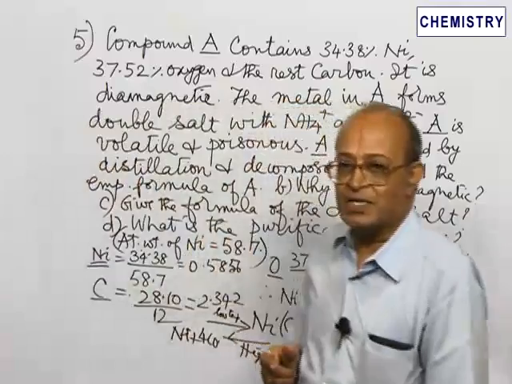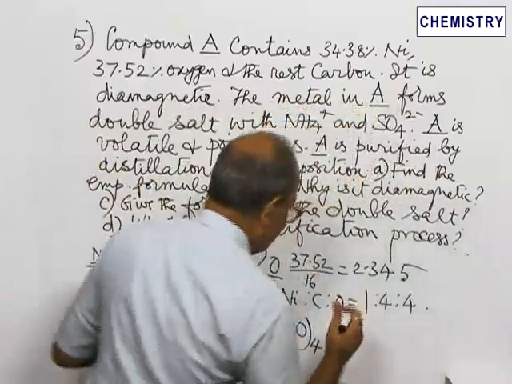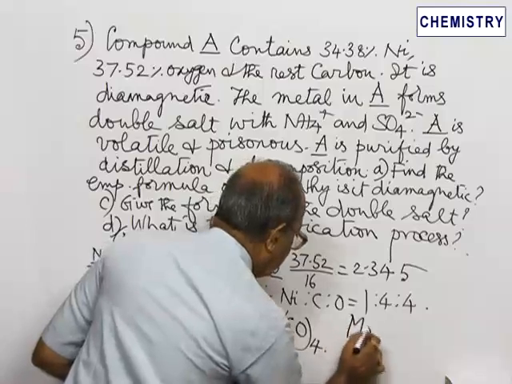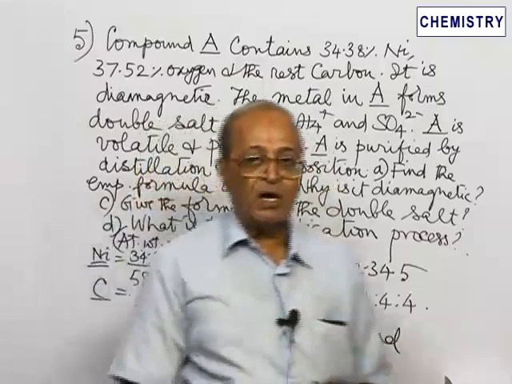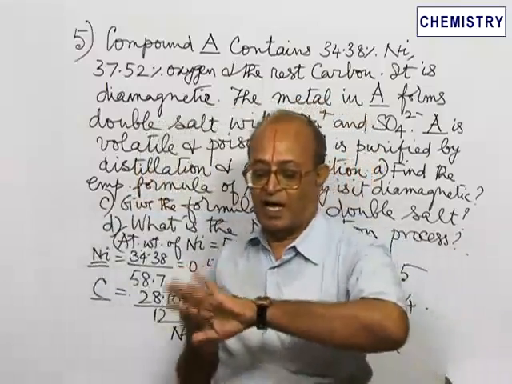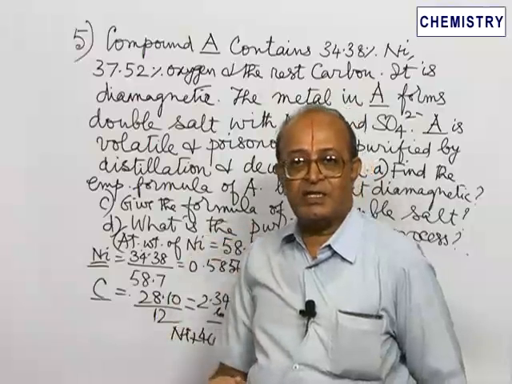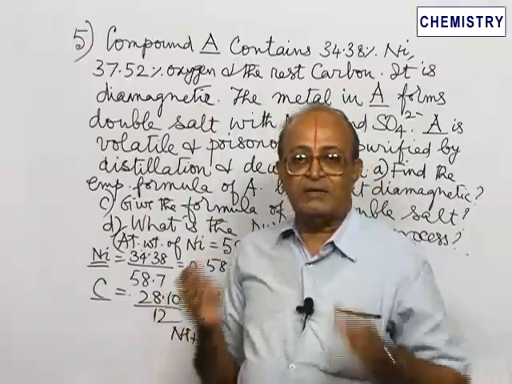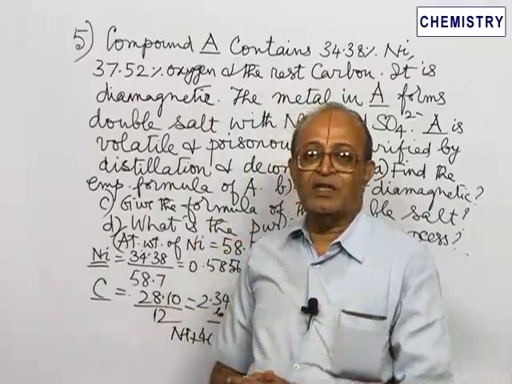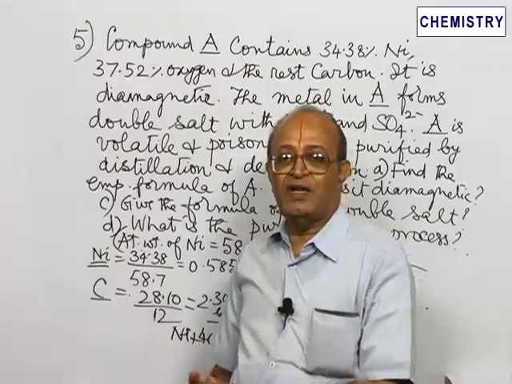And this process is the famous process given by the scientist Mond. So this method of formation of nickel tetracarbonyl at a comparatively low temperature and increasing the temperature leading to decomposition, this is the principle of the Mond's process for the purification of nickel.